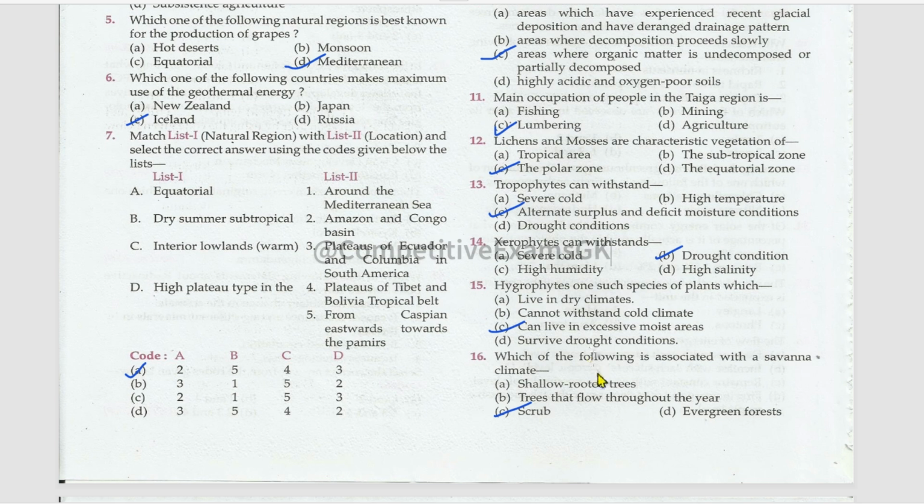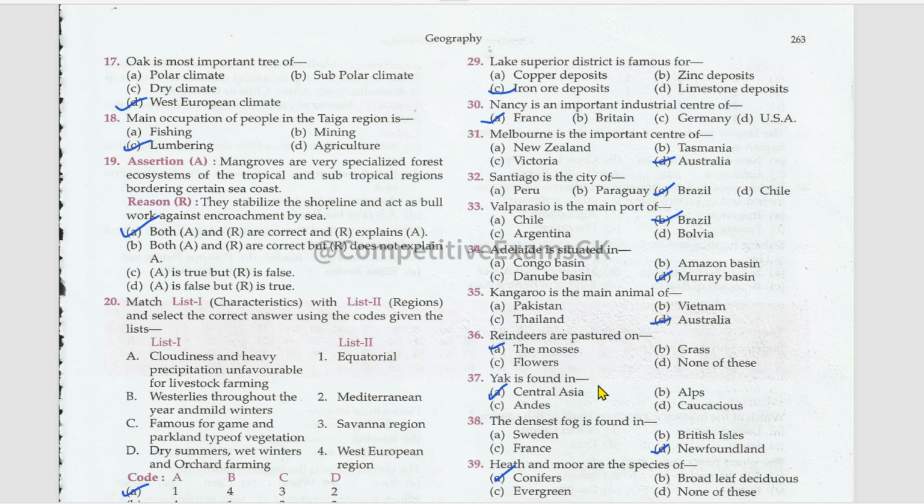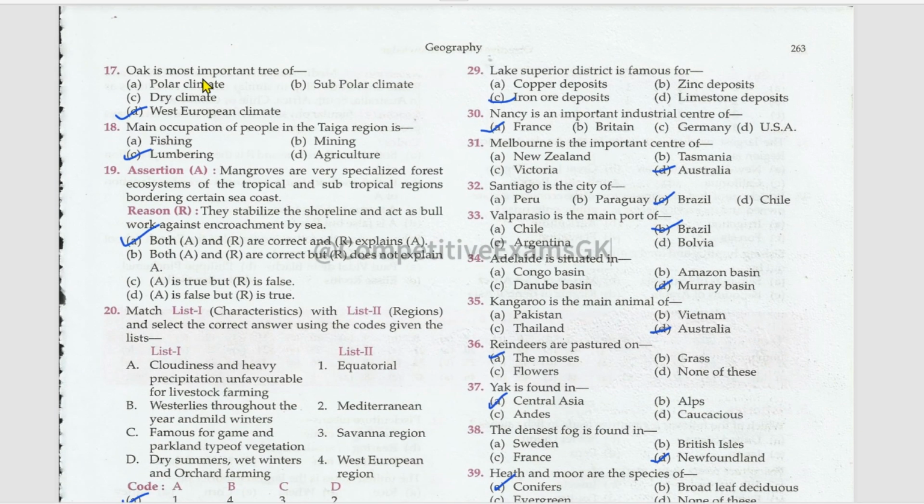Which of the following is associated with a savanna climate? Which shrub? Oak is the most important tree of the West European climate. Main occupation of people in the taiga region is lumbering. Next is assertion and reason. Mangroves are very specialized forest ecosystems of the tropical and subtropical regions bordering certain seacoasts. True. They stabilize the shoreline and act as a bulwark against encroachment by the sea. The reason is also correct, and this is the correct explanation for the assertion.